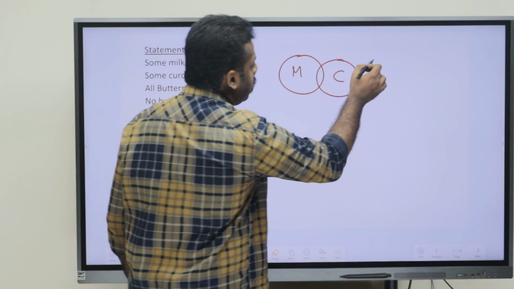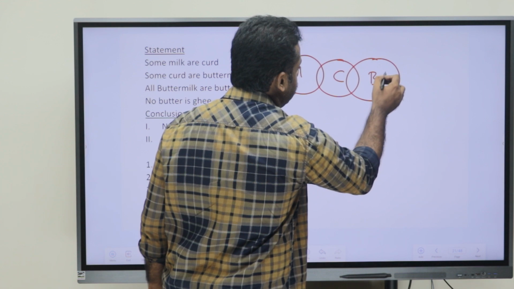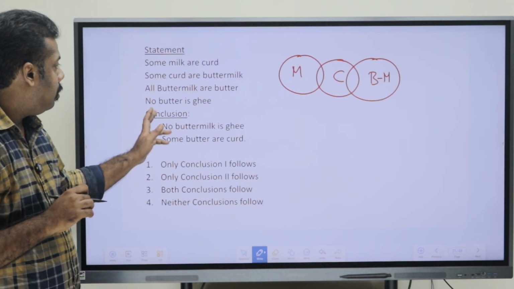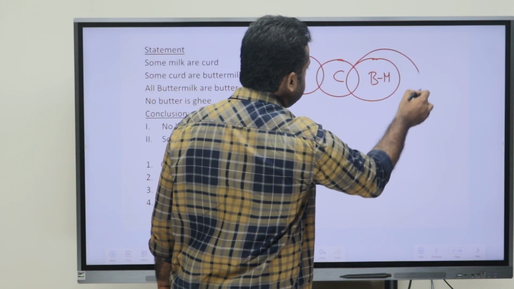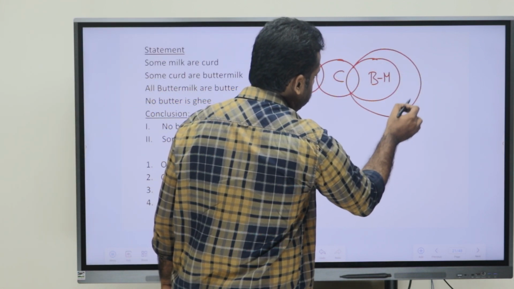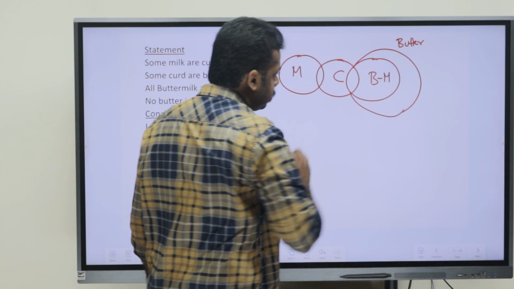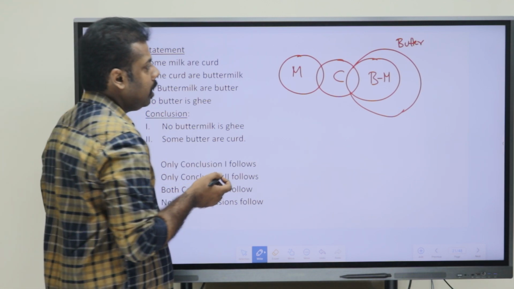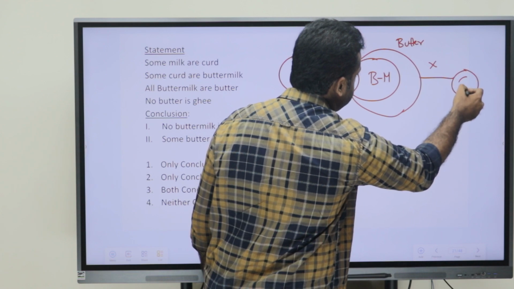So curd and buttermilk are also connected, and we can mark buttermilk as BM. Now, all buttermilk are butter. So all the buttermilk are in butter. Now the last statement, no butter is ghee. So butter and ghee have no relation here.